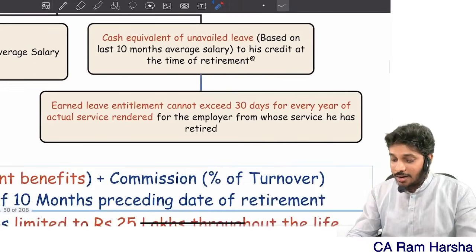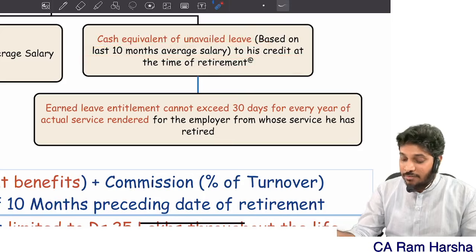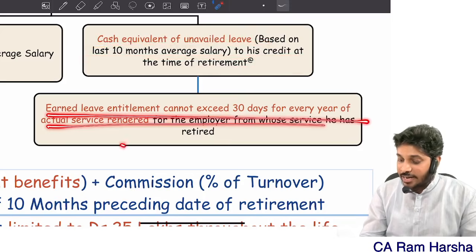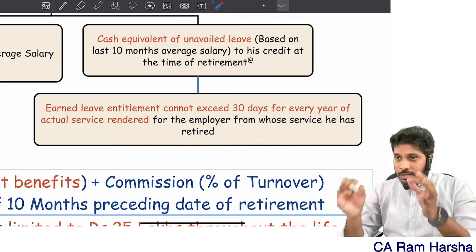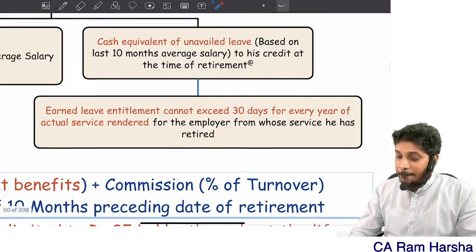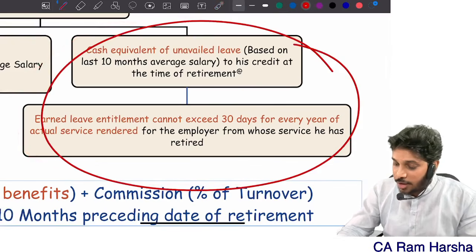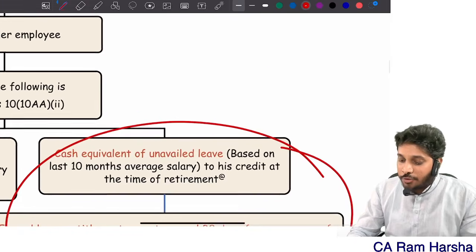4th criteria, cash equivalent of unavailed leave to the credit at the time of retirement. Earned leave entitlement cannot exceed 30 days every year. This is the point where every student will do wrong. For this, the best way to understand this 4th point is what? Let us convert this 4th point into a formula. What is the formula?